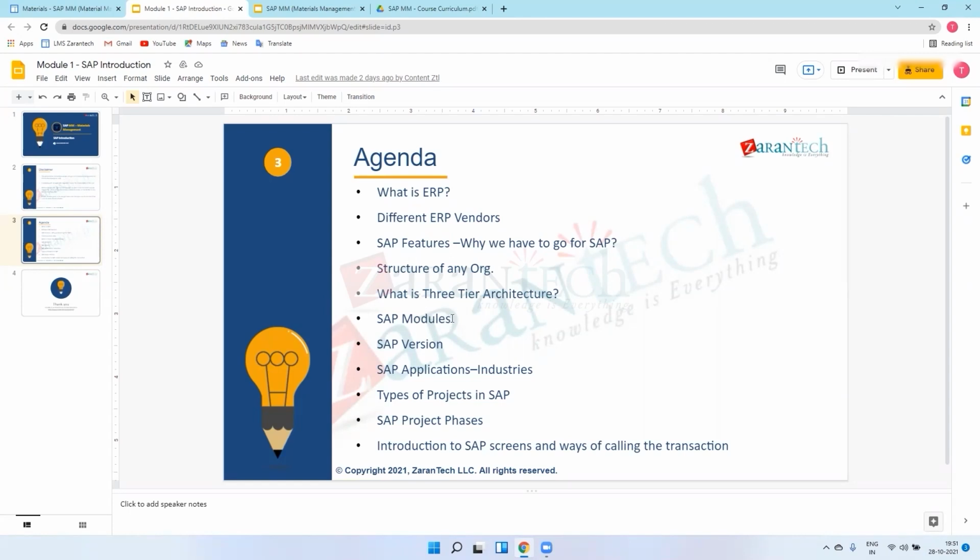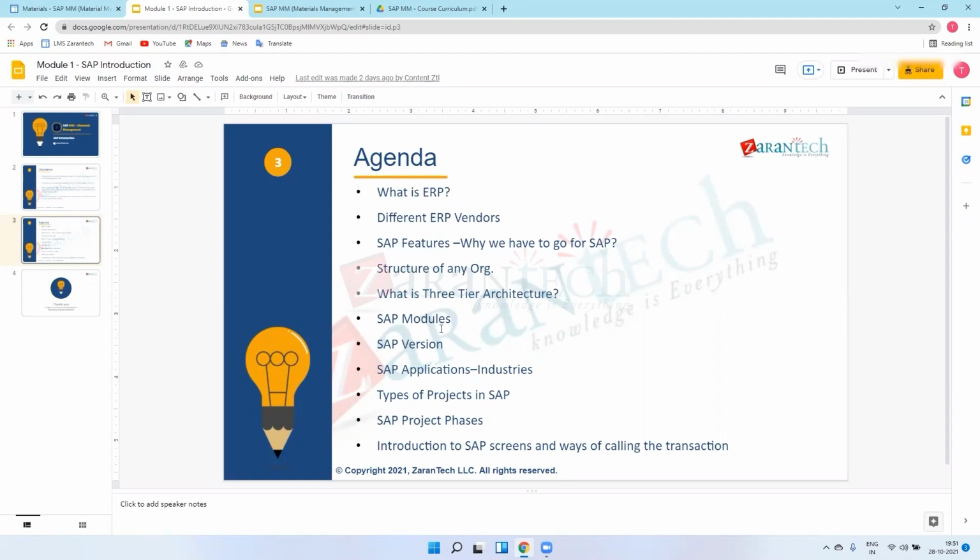There are a few SAP modules: SAP MM, SAP SD, then SAP Finance, then controlling CO, then sales and distribution SD, then HR, then warehouse management WM, then quality management QM, and production planning PP, and also MM, material management. So this is about the SAP modules.